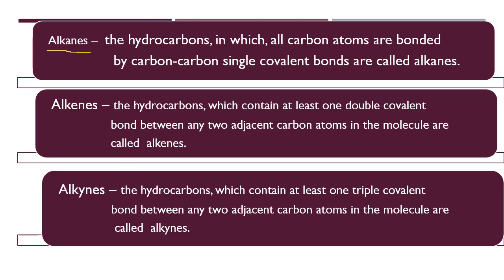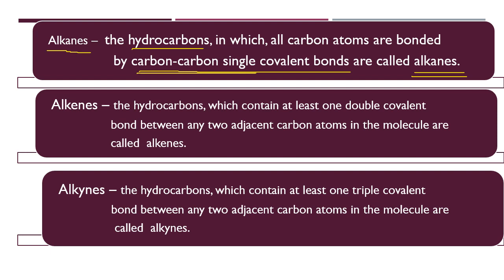Now, let us discuss alkanes, alkenes and alkynes. Alkanes. Children, the hydrocarbons in which all carbon atoms are bonded by carbon-carbon single covalent bonds are called alkanes, whether the hydrocarbons are straight chain, branched or cyclic. If all the carbon atoms are bonded by carbon-carbon single covalent bonds, then we call them alkanes.